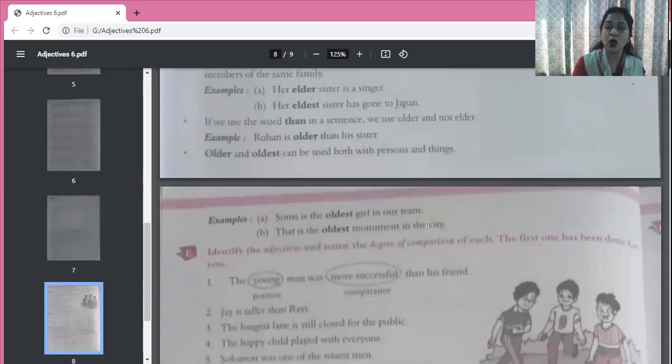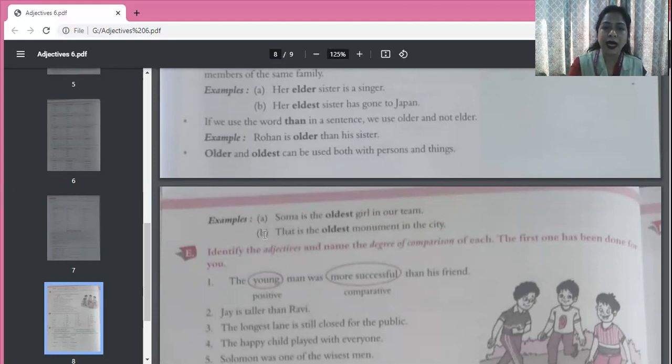So Soma is the oldest girl in our team. When we are talking of the team, we are not talking of the family members. So we can use the word older or oldest. Soma is the oldest girl in our team. And we can also refer to things when we use older and oldest. That is the oldest monument in the city. But for elder and eldest, we will only use them when we talk about people. We'll not use them for things.